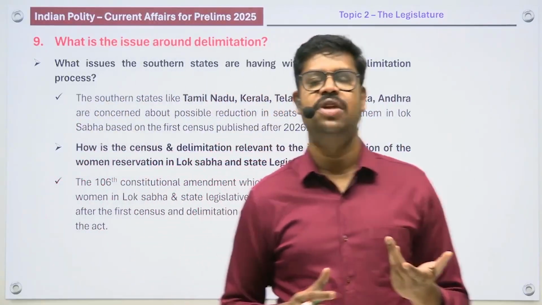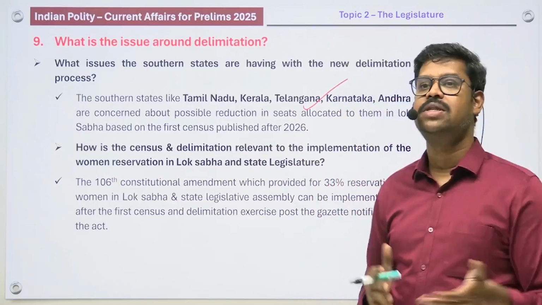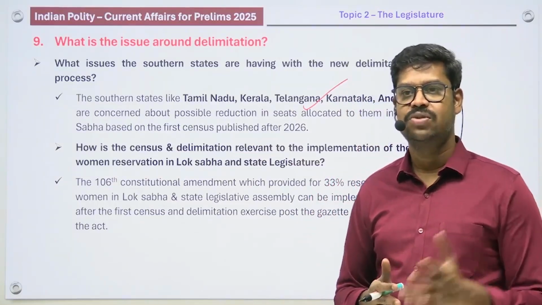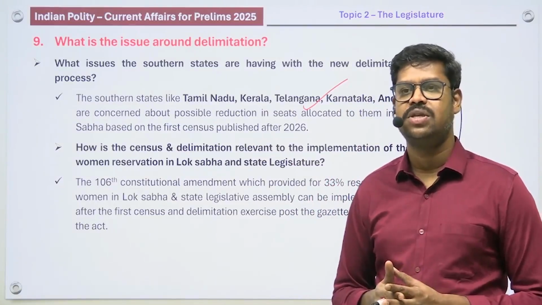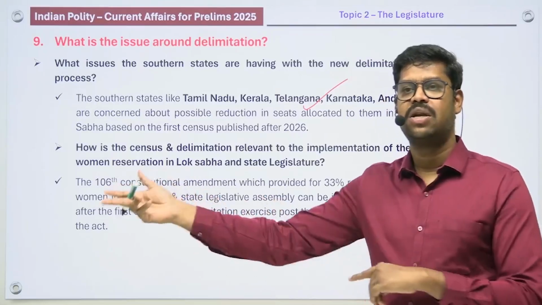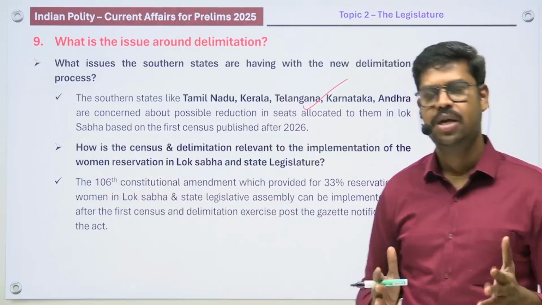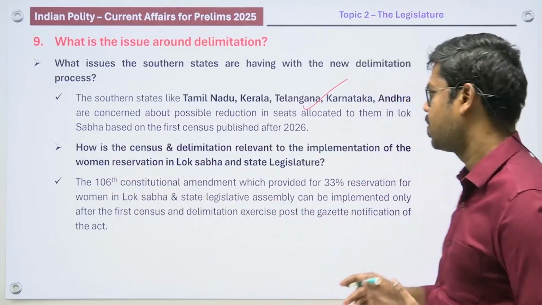What are the functions of the delimitation commission? What is the population that they use? Why this population? What was the reason the census was fixed to be the 1971 census? What is the significance between the census, delimitation and the Women Reservation Act? So any of these things can be asked in the examination. So please be clear about all those things.